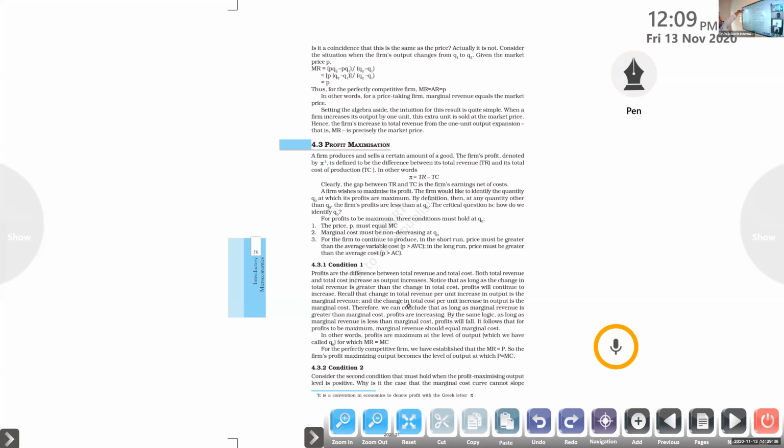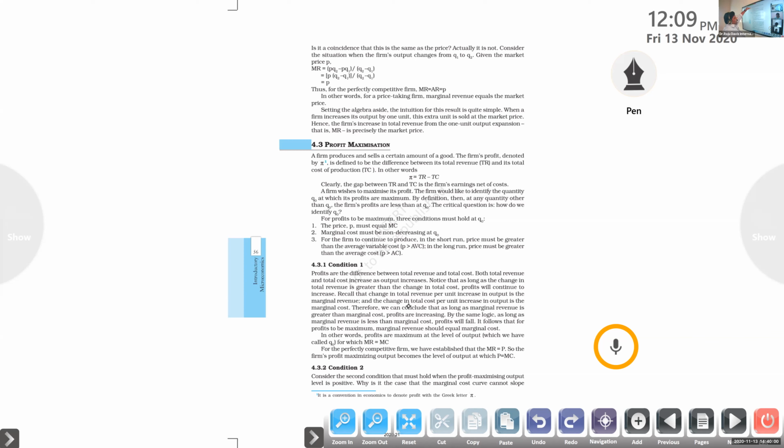You can see here, the equation is simplified. MR is equal to PQ2 minus PQ1 divided by Q2 minus Q1, the changes in the quantity. PQ2 is price with the quantity 2, and PQ1 is price with the quantity 1. That's the 3 by 3 minus 2. So P, bracket, Q2 minus Q1, bracket close, divided by Q2 minus Q1.